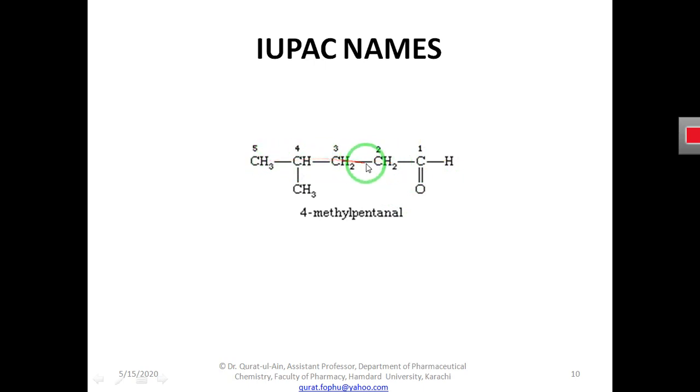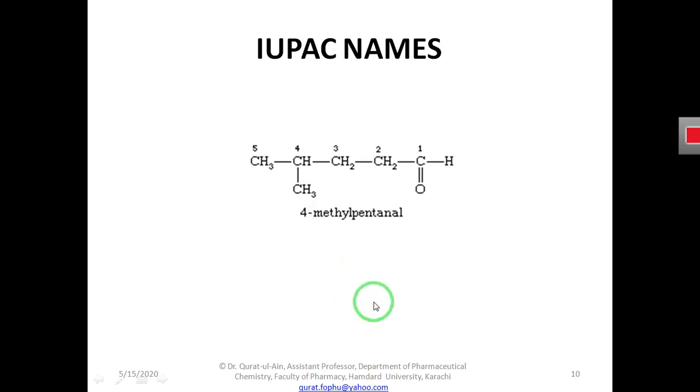What is an aliphatic side chain? An aliphatic R group is an R group that has an open chain structure. You are not seeing any ring structure here. So it is an aliphatic side chain attached to an aldehydic group. So this is an aliphatic aldehyde.